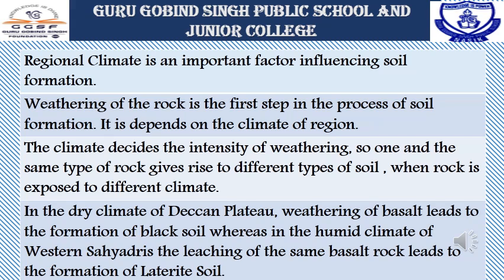So one and the same type of rock gives rise to different types of soil when the rock is exposed to different climates. In the dry climate of the Deccan Plateau, the weathering of basalt leads to the formation of black soil, whereas in the humid climate of the western Sahyadris, the leaching of the same basalt rock leads to the formation of laterite soil.